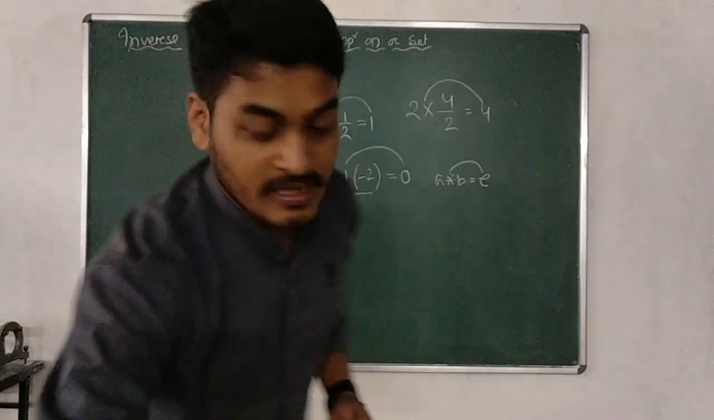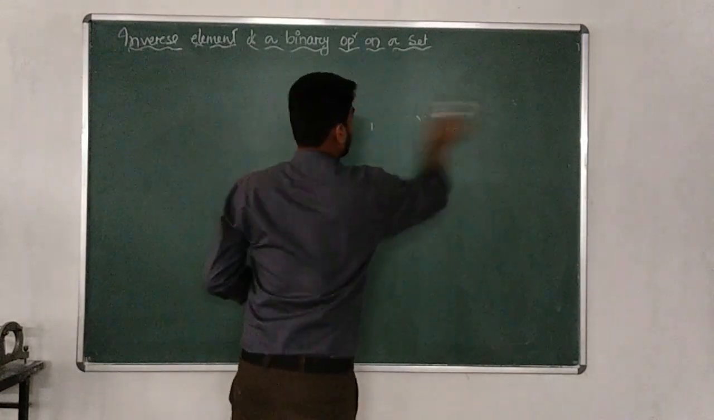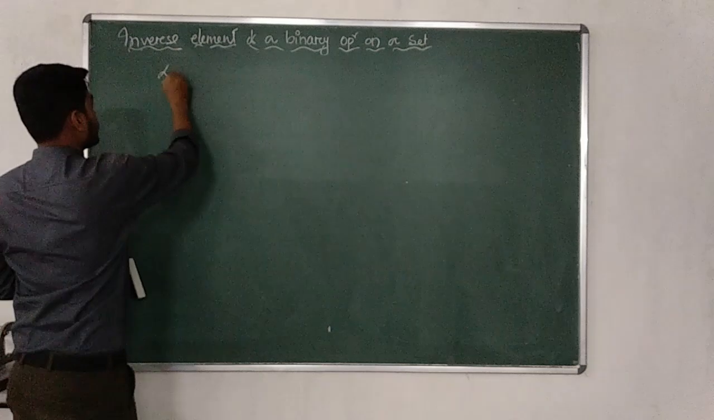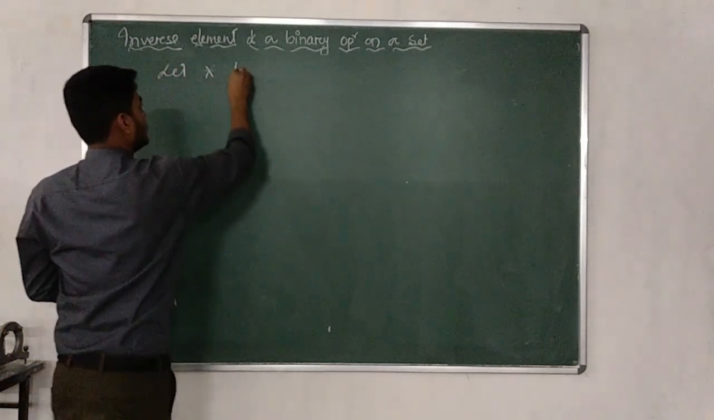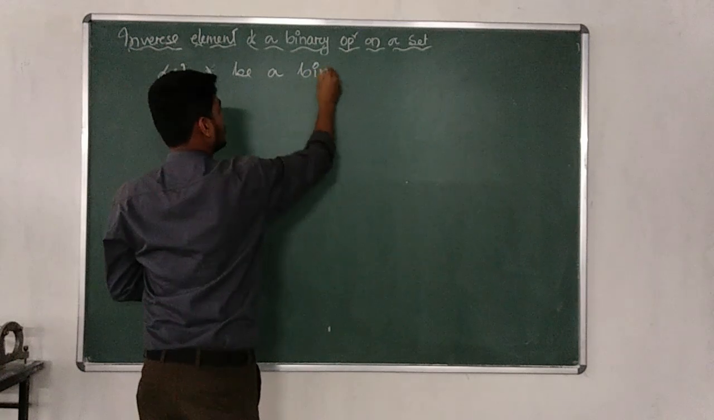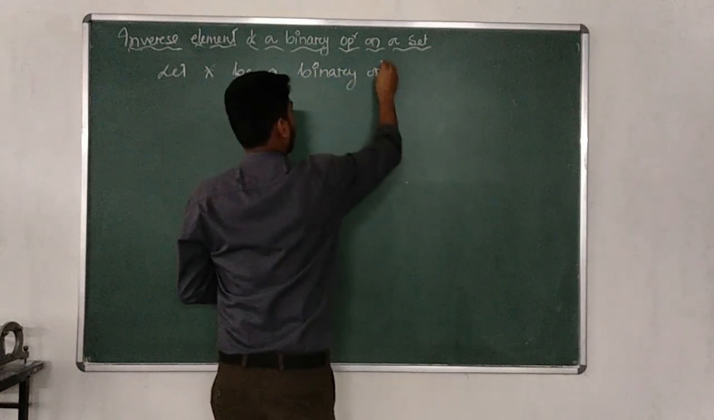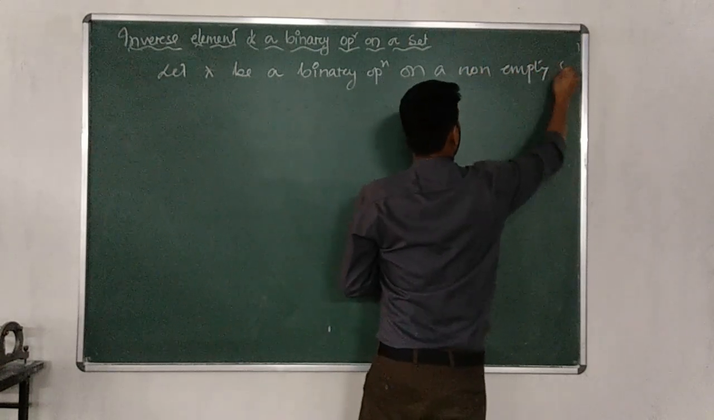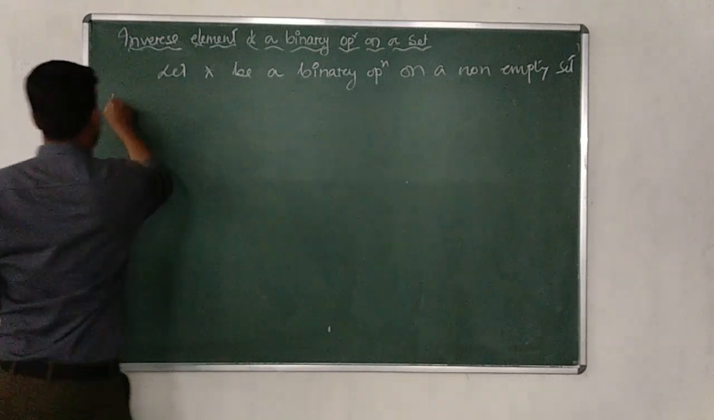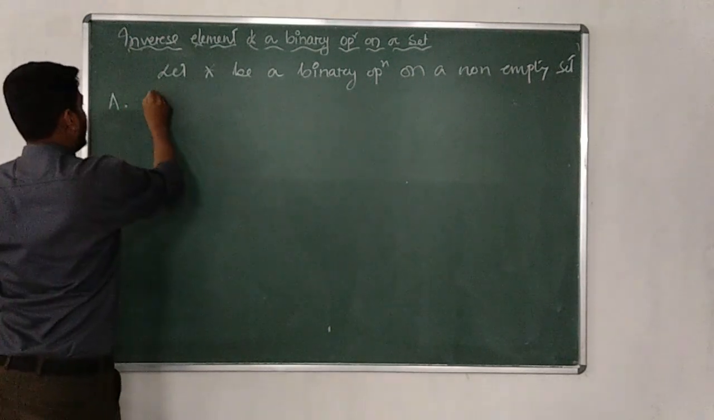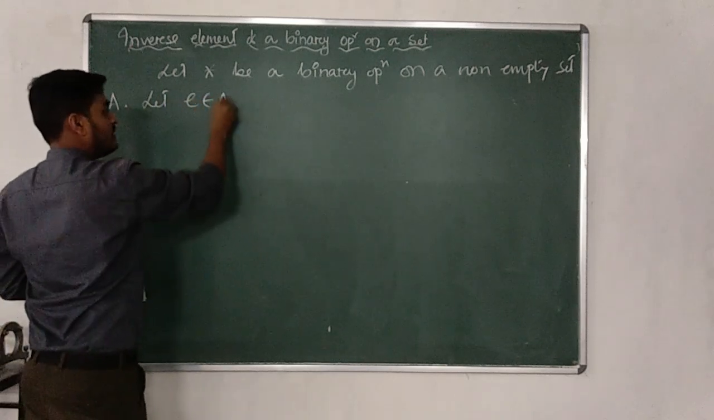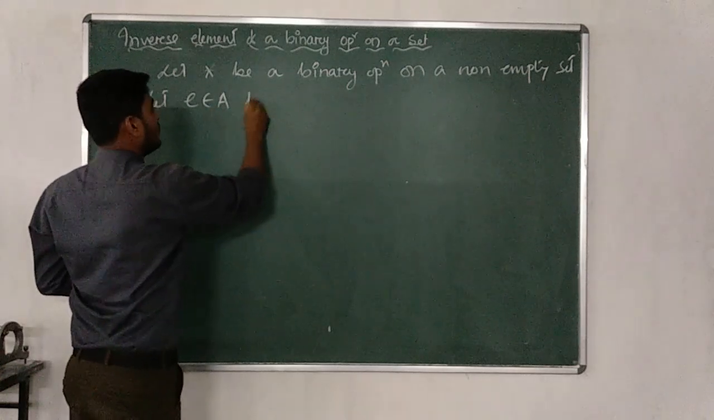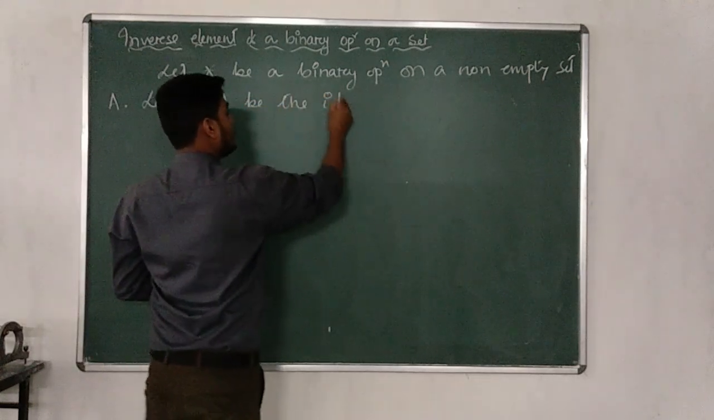Is it clear? So let us try to give the definition for the inverse element. To have the inverse, the identity should exist. Let star be a binary operation on a non-empty set A. Let E belong to A, that is, the identity element should exist to have the inverse. Let E belonging to A be the identity element.